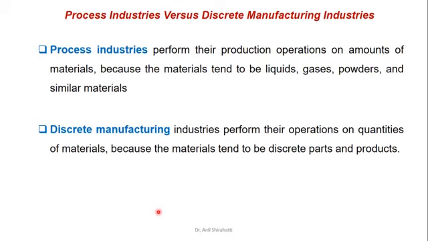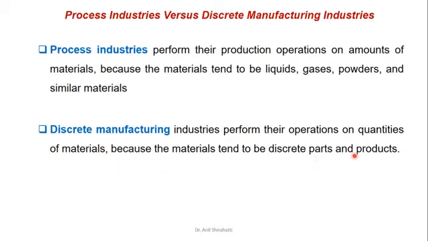The process industry performs its production operations on amounts of material, because the materials tend to be liquids, gases, powders or similar material. Discrete manufacturing industry performs its operations on quantities of material, because the material tends to be discrete parts and products.